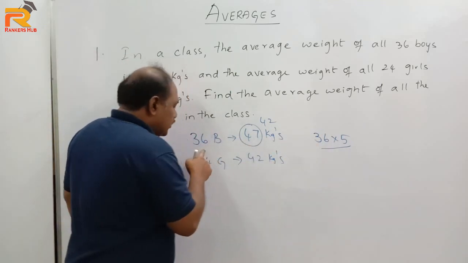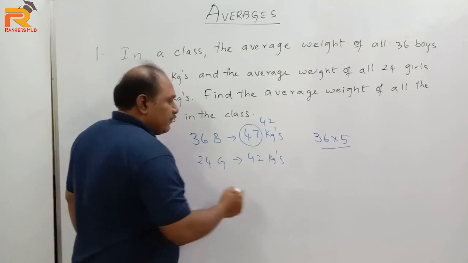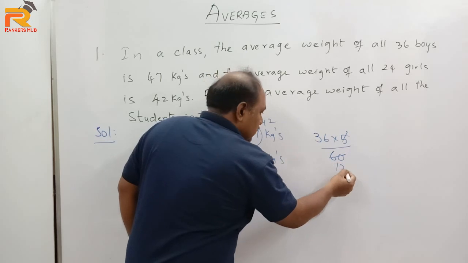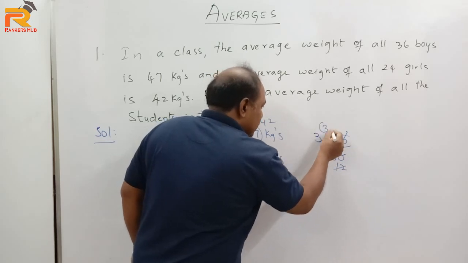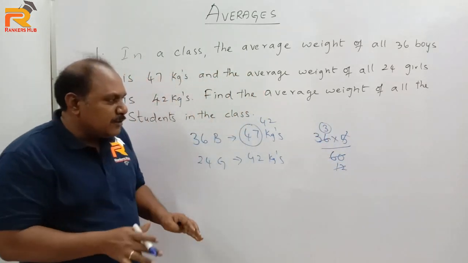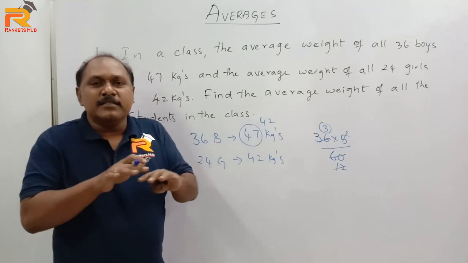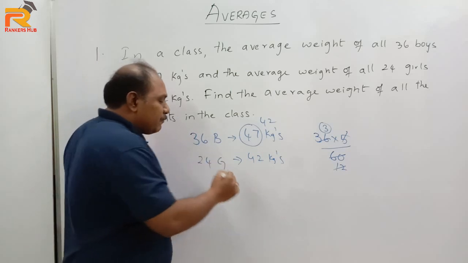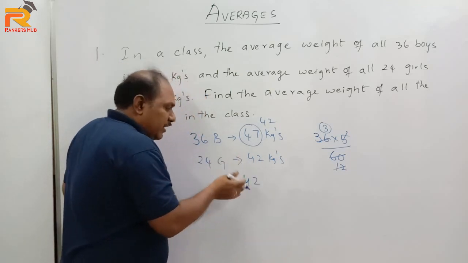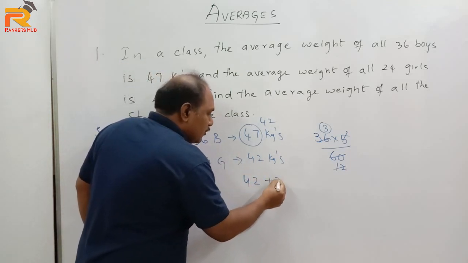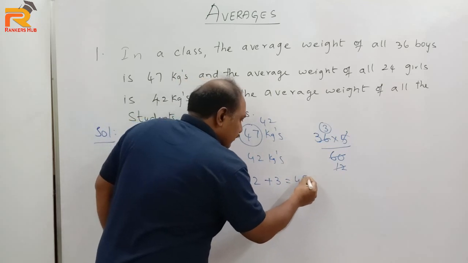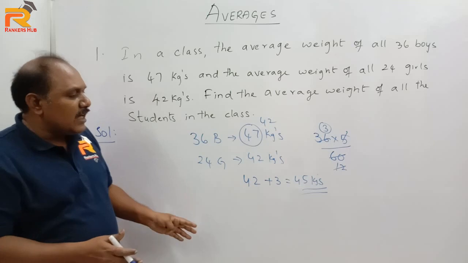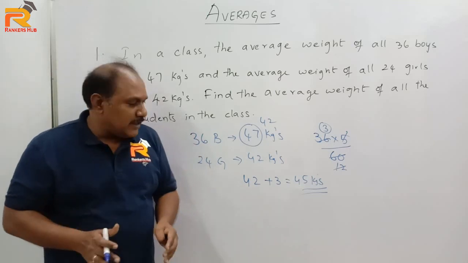Divided by how many students are there? 36 plus 24, which is 60. Now 5 12s, 12 3s. So now when I distribute, each student will get 3 kgs. Now each student will get 3 kgs. So how much does everyone have now? Now each student will have 42 plus 3, that is 45 kgs. So the average weight of all the students in the class is 45 kgs.